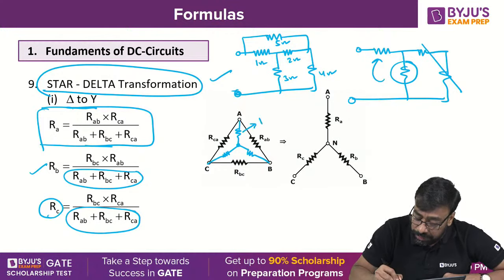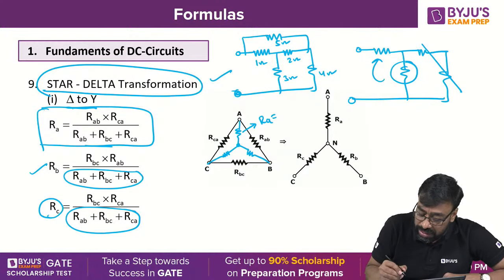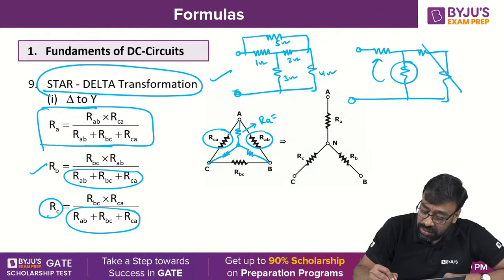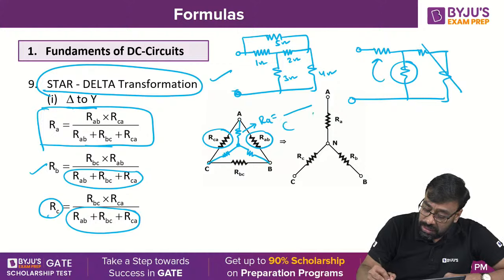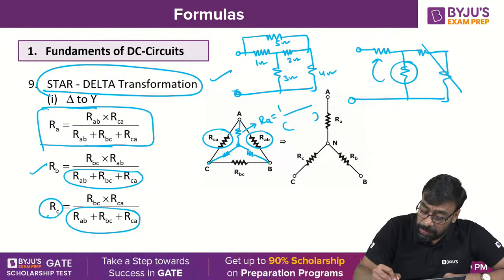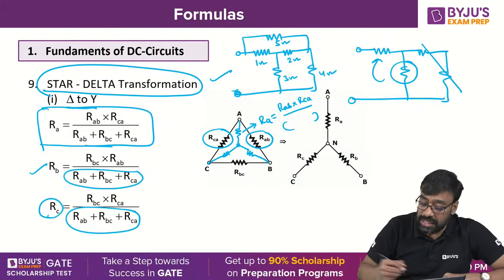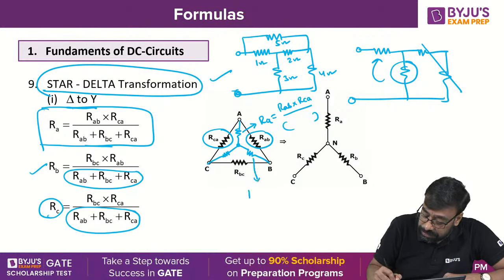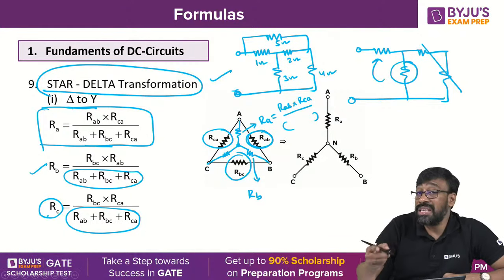This is now RA. It is easy to remember. Multiplication of adjacent elements by total sum of all the elements. Multiplication of adjacent means what, Nana? RAB into RCA. Okay, divided by the sum, that's it. Similarly, this one also, this is RB. Multiplication of RBC into RAB, because these two are adjacent now.